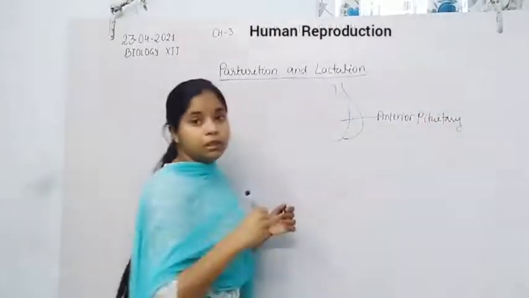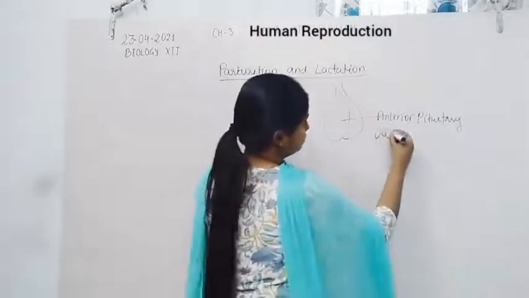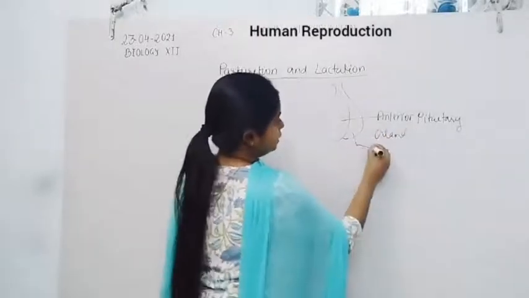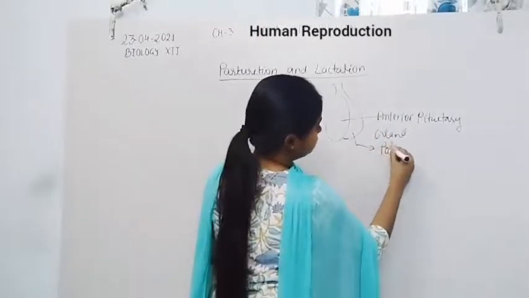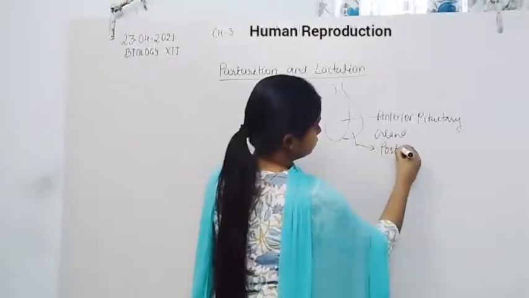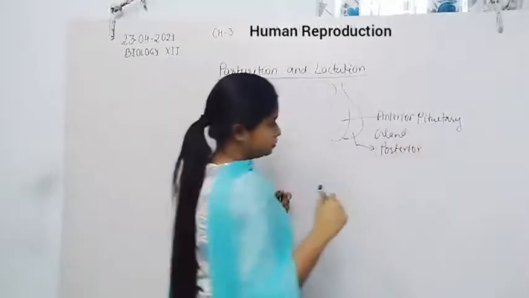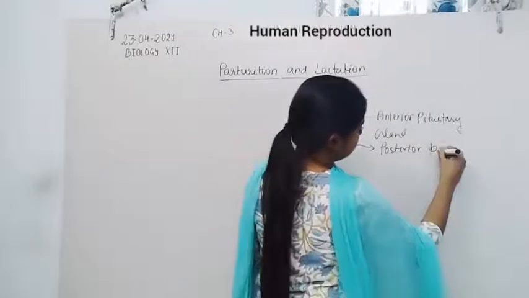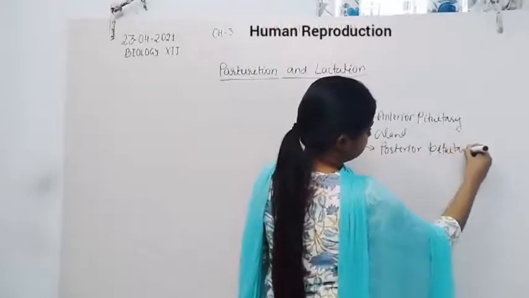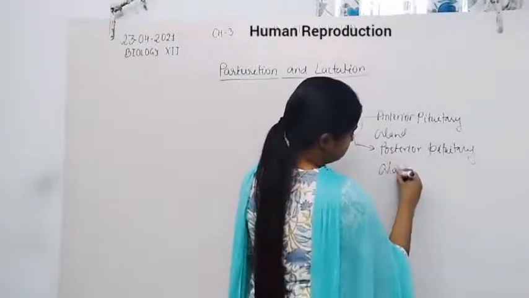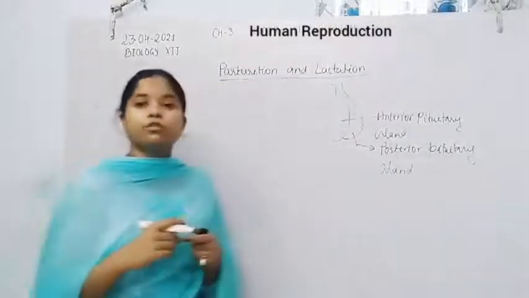Anterior pituitary gland, and here is the posterior pituitary gland.